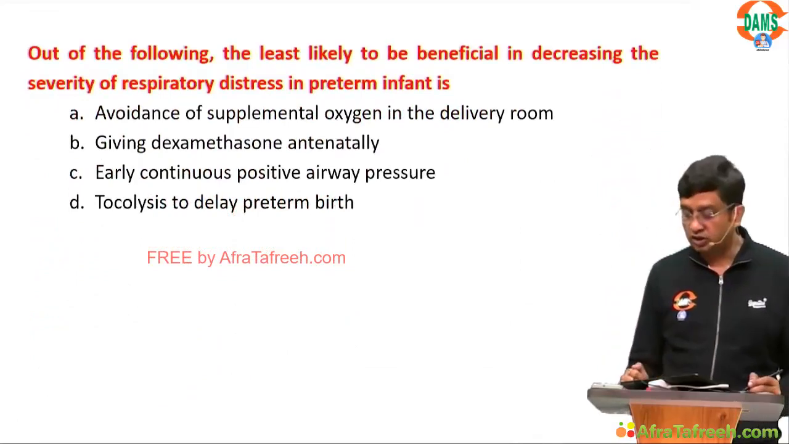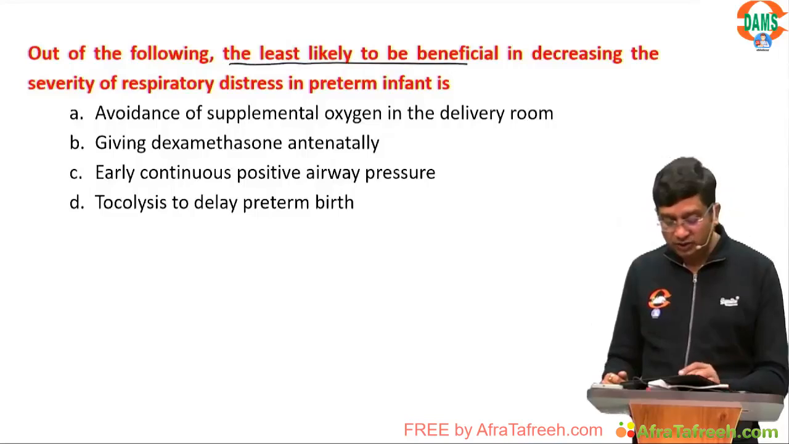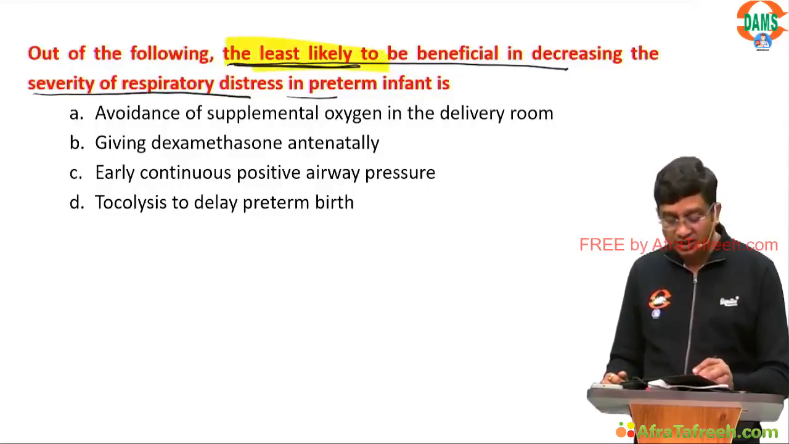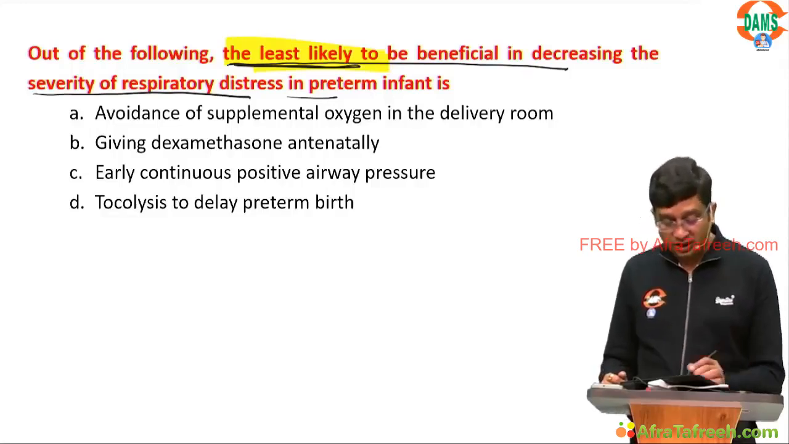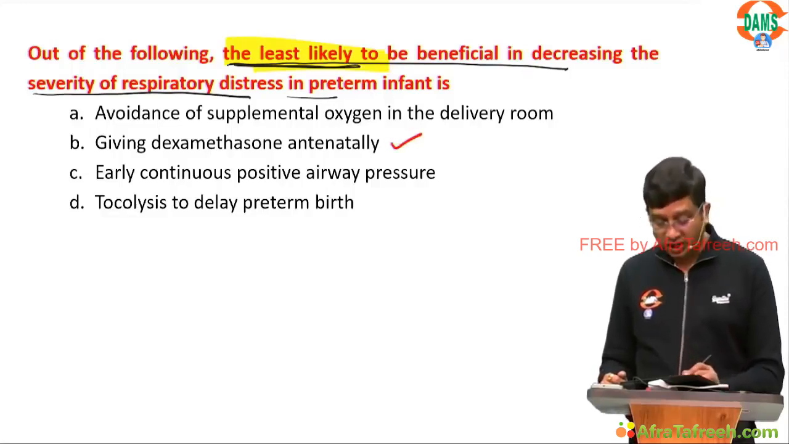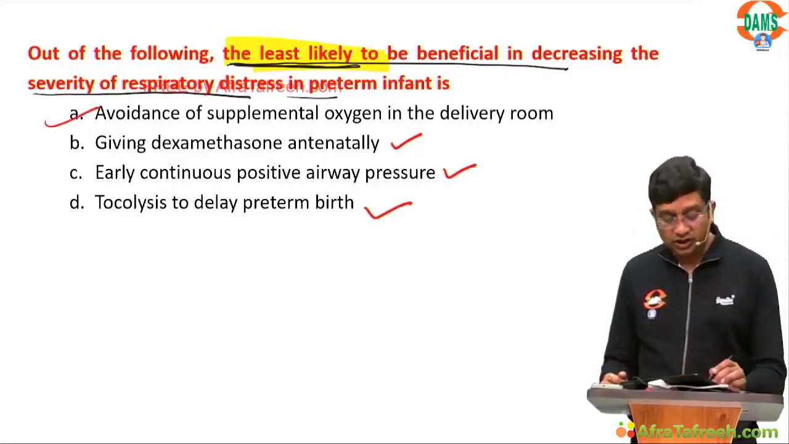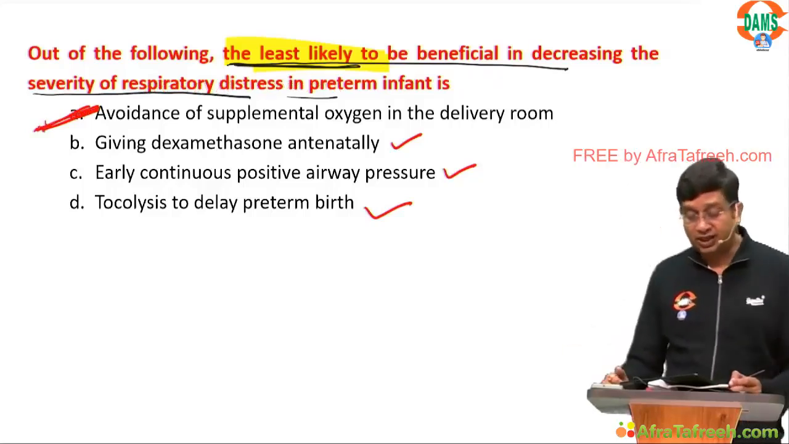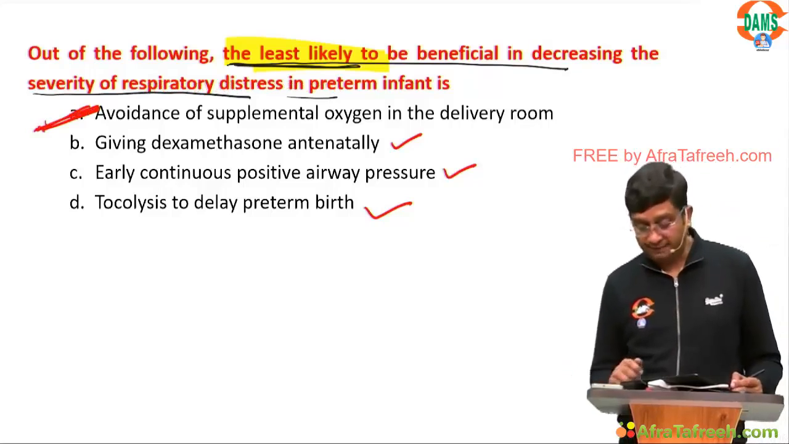Now this is the second last question. Out of the following, the least likely to be beneficial in decreasing the severity of respiratory distress in preterm? We are saying is least likely, right? So what should be the least likely? Dexamethasone decreases, early CPAP will definitely decrease, tocolysis will decrease. So what is avoidance of supplemental oxygen? Why? Right? Least likely to be beneficial, right? You should not avoid this particularly.